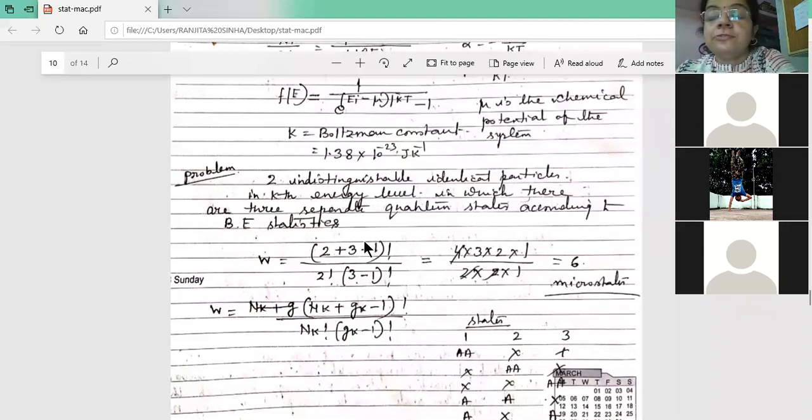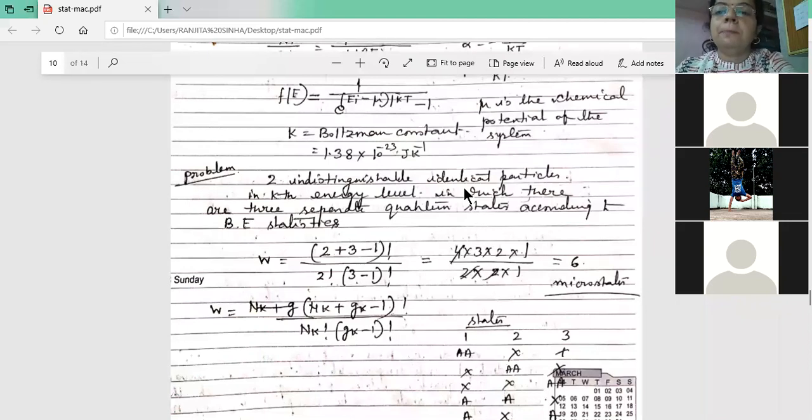And what is the difference between Bose-Einstein statistics and MB statistics? Here in Bose-Einstein statistics, in one box more than one particle can exist, but the particles are indistinguishable.